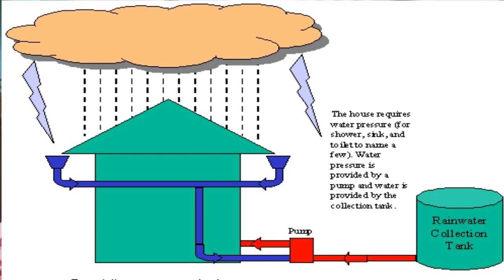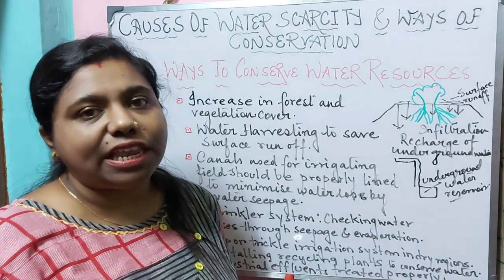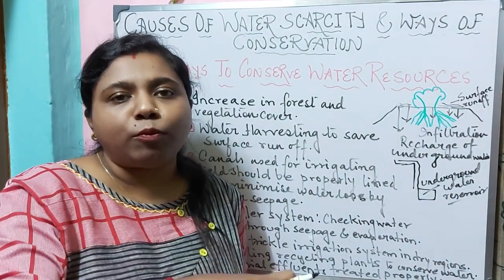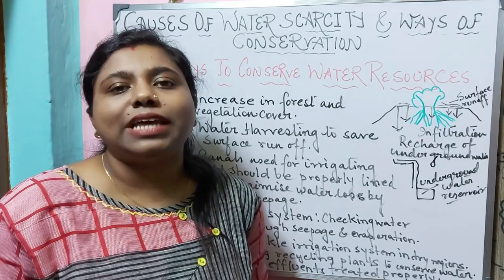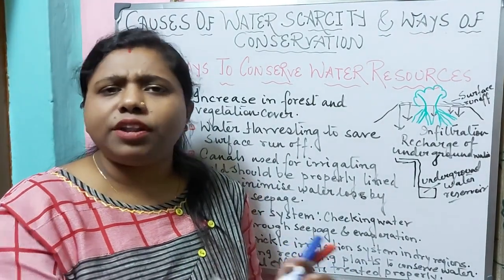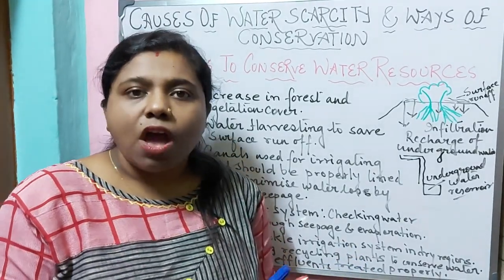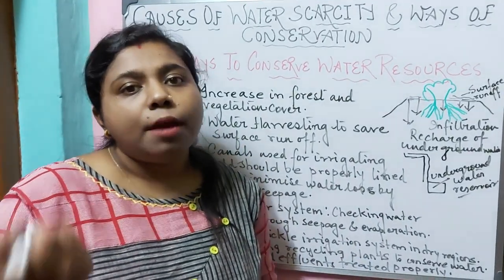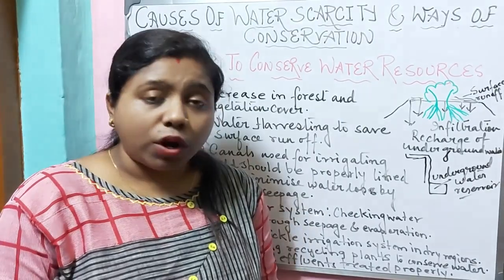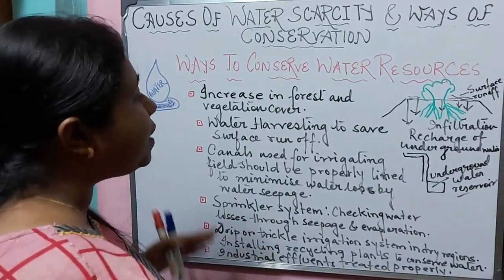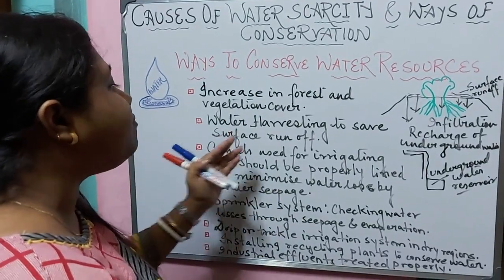You may have noticed this, that your parents, like your mother, may also do, when it rains very heavily, they keep a bucket or a vessel outside so that it can get filled up with the rainwater, and afterwards that rainwater can be utilized for different purposes, for washing clothes or for washing utensils, or sometimes it may be used for bathing also. So water harvesting is another way by which we can conserve the water, because it will help to save surface runoff.